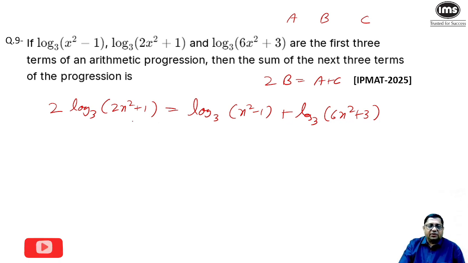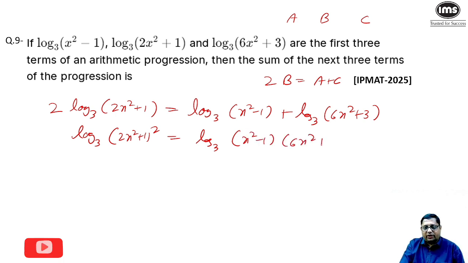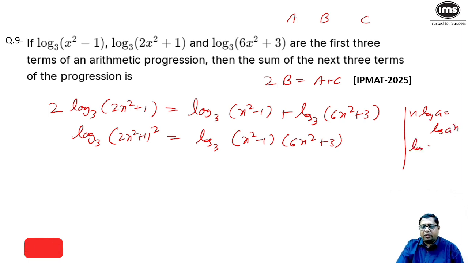Okay. Now this can be written as log base 3 of (2x square plus 1) whole square, which is equal to log base 3 of (x square minus 1) into (6x square plus 3). The formula we are using is n log a is equal to log a to the power n, and log a plus log b with the same base is equal to log ab.